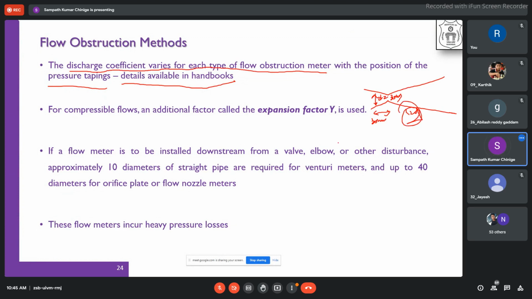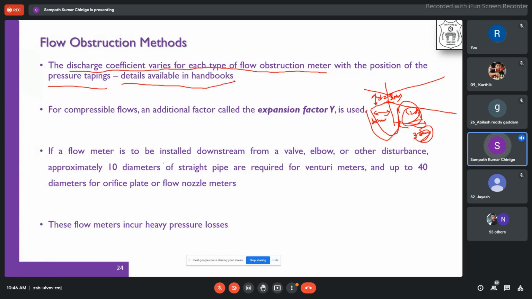I have drawn it sharp here, but it will be slightly different. So 1.2 times the diameter means 36 mm. After this, I have to use the other limb of the U-tube manometer, the other pressure tap, for getting accurate measurements.